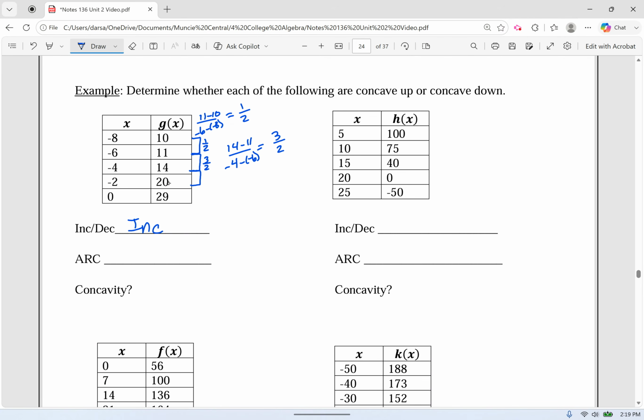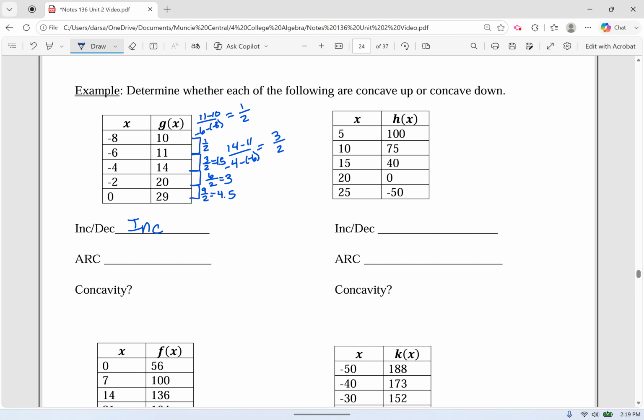So here we're going to have 20 minus 14, that's 6, over 2, well, that's a slope of 3. That's even bigger. And if we look at this one, we're going to get a slope of 9/2, which is 4.5. So if we look at our slopes, we're going from 1/2 to 1.5 to 3 to 4.5. Those slopes are getting steeper and steeper.